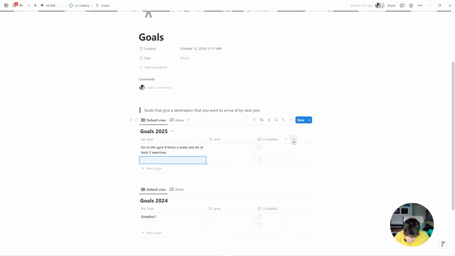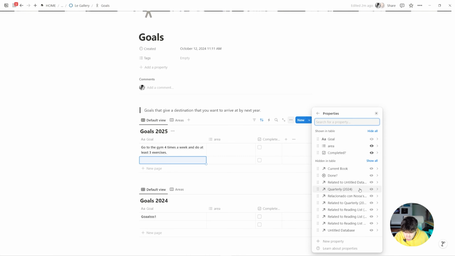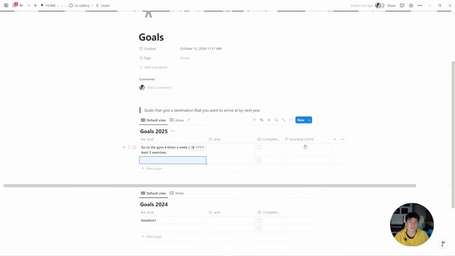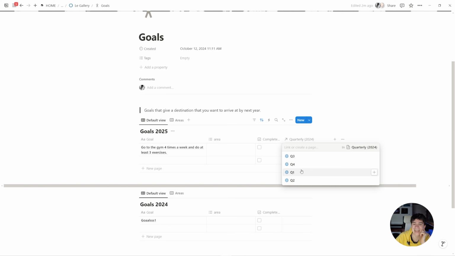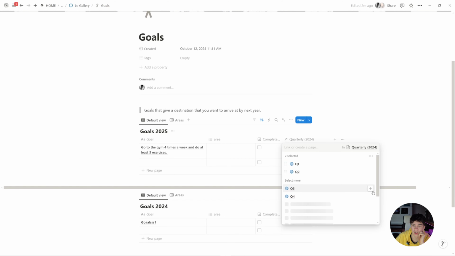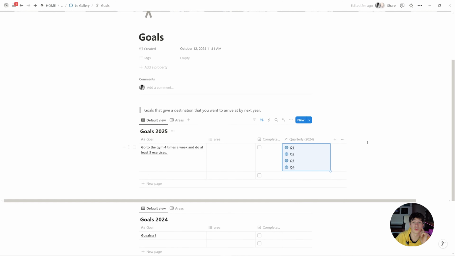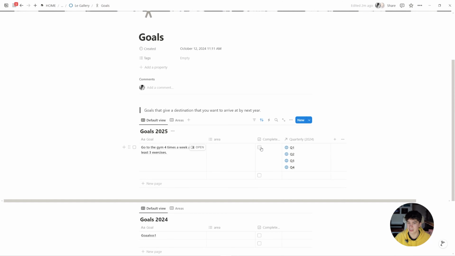Why is that? Because actually, there's one more table we want to show, and that is the quarterly. So we want to set a quarter for this, like a deadline or a guideline almost. For example, this one might go over all 4 quarters. So this is a goal we want to be doing recurringly over the whole year. That gives us the time-bound aspect of a SMART goal. And then really easily, when you've completed that, just check it off and it's completed. And that's all you need to do.